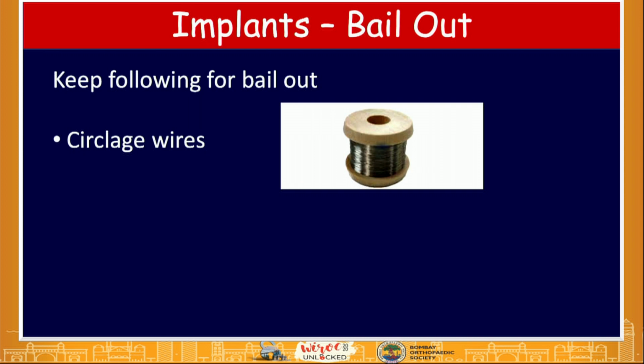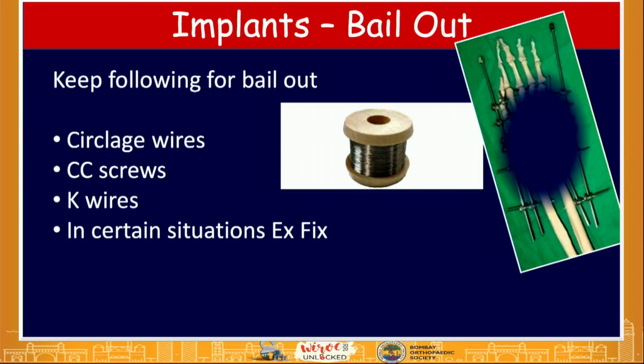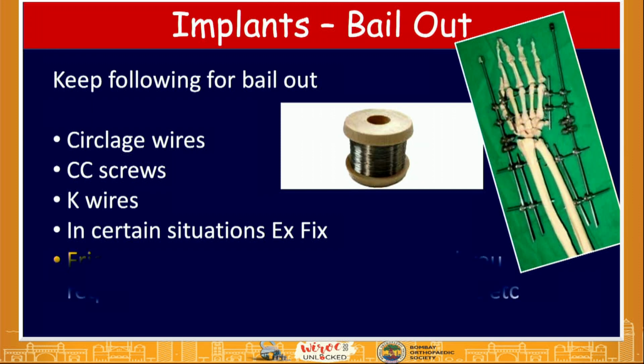Now, what instruments or equipment will you keep as a bailout option? The cerclage wire is one thing which I feel has bailed out many of us on a number of occasions. Then cancellous screws and K-wires. In certain situations, the external fixator also works well. They also act as a bailout option.